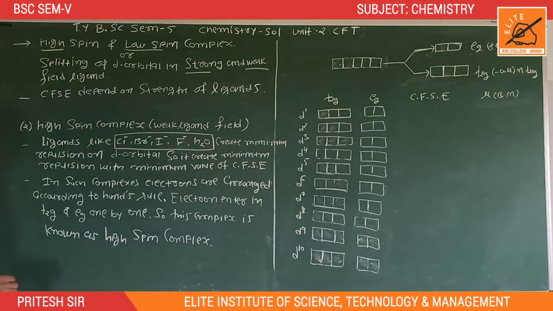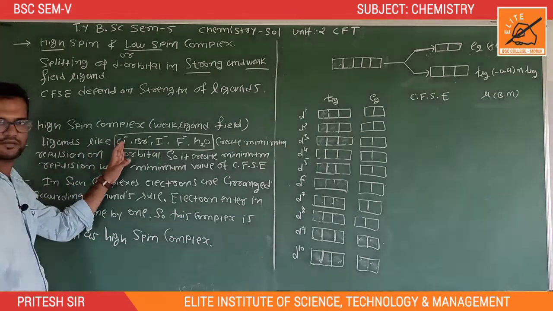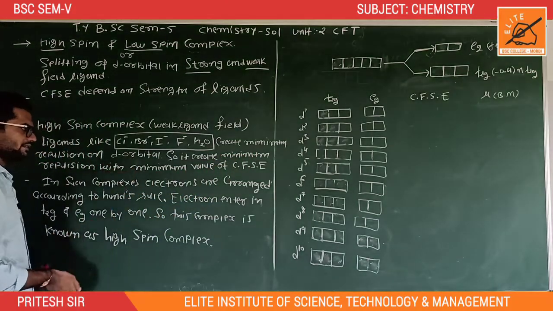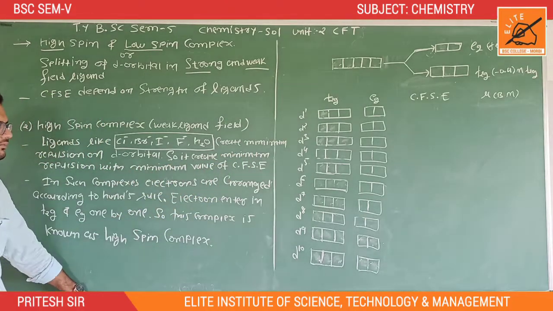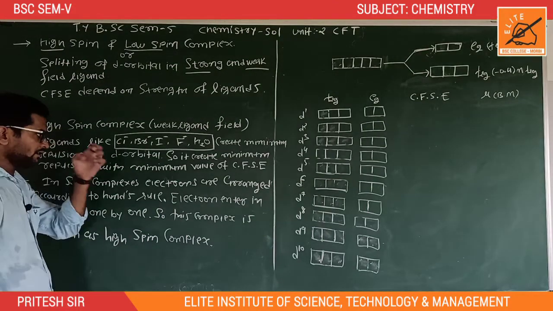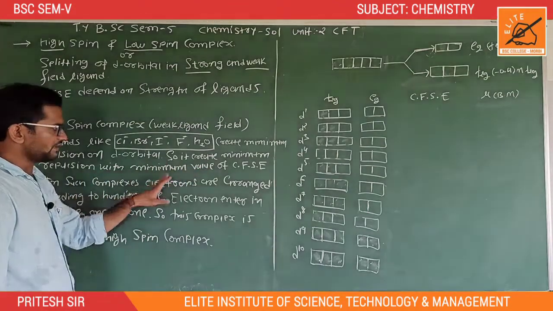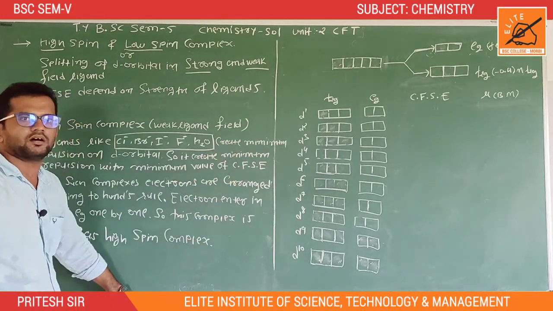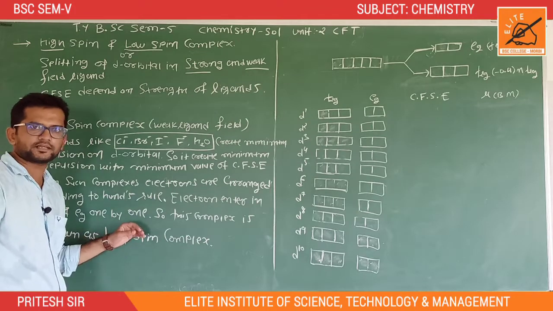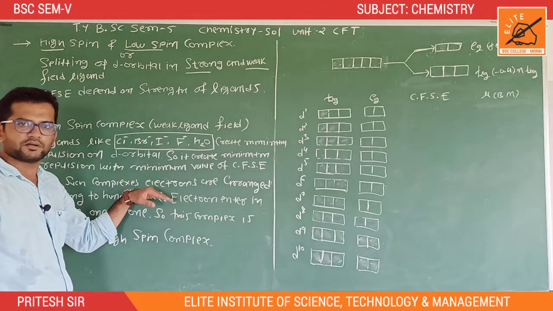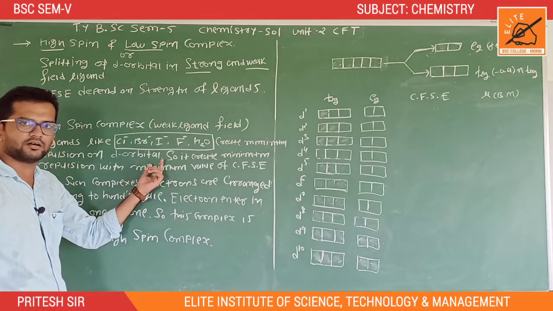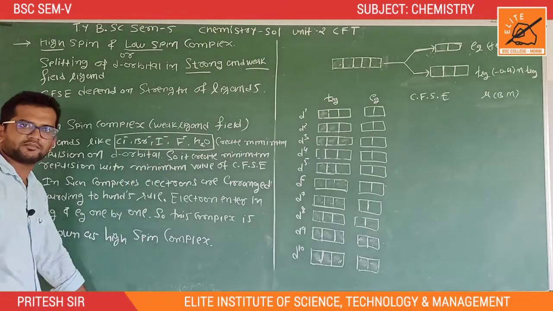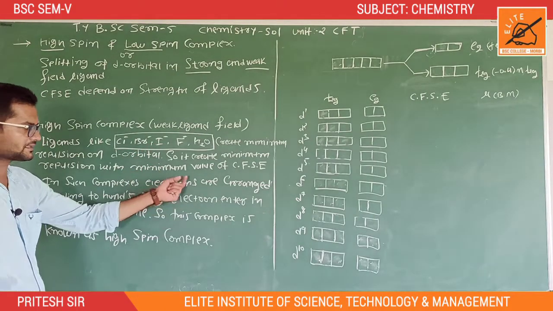In the presence of weak ligands like chlorine, bromine, iodine, fluorine, H2O, they create minimum repulsion of the d orbital, so minimum value of CFSE. CFSE means crystal field stabilization energy. If strong ligands are present in your complex, they create maximum value of CFSE with maximum repulsion. But in the presence of weak ligands, they create minimum repulsion with minimum value of CFSE.